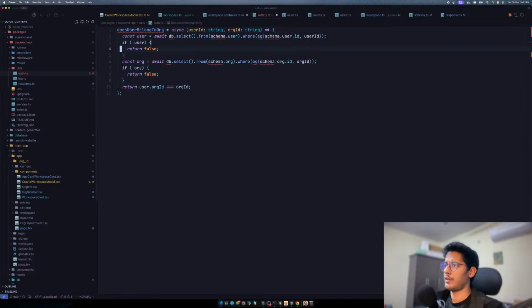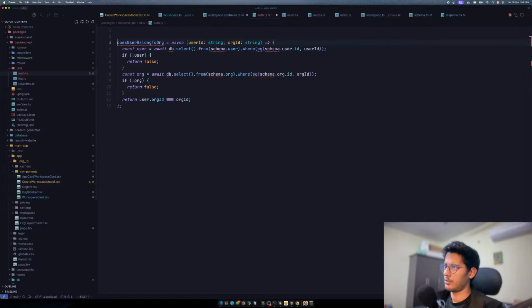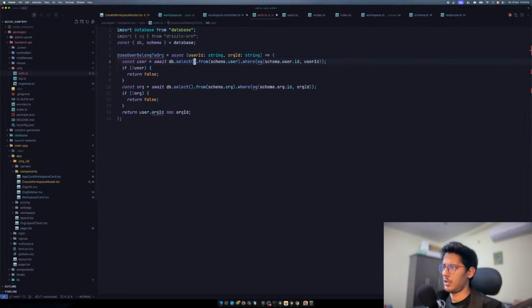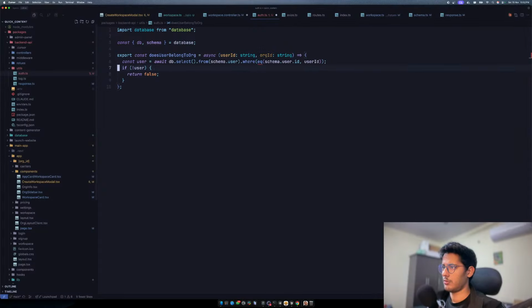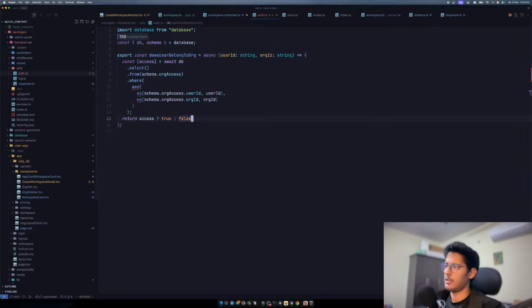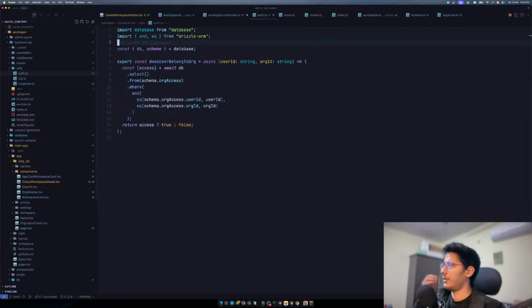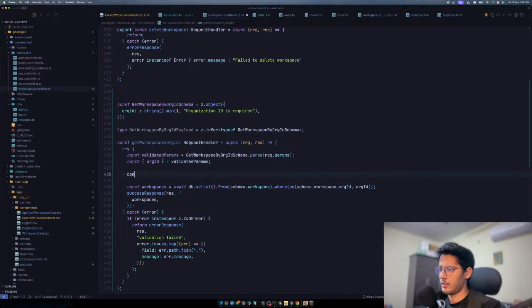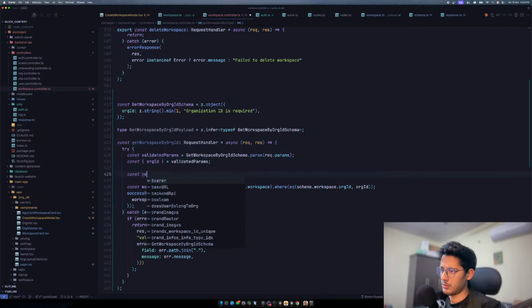Yeah, so now we should be able to import stuff from the database. So we'll just do database from database, and then we should be able to restructure this, and that's kind of good. We'll just say this, and then wait, yeah, no, all of this is not required. So we'll just fetch the organization. So we'll say access. Yeah, that's more of what we want. So if access is there, then that's good. Okay, we are good. So does the user belong to the org? If yes, then this is yes, otherwise no. So we'll go over here and we'll just say does belong to org.